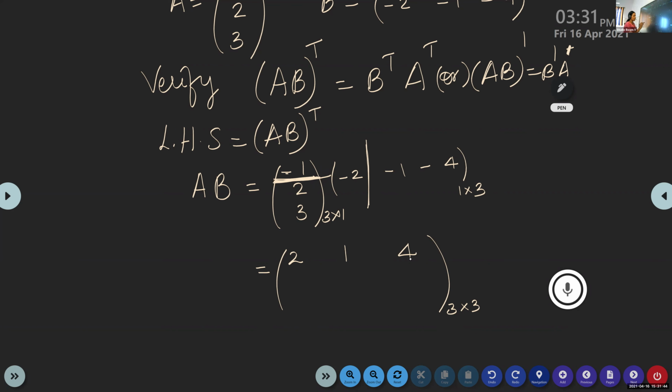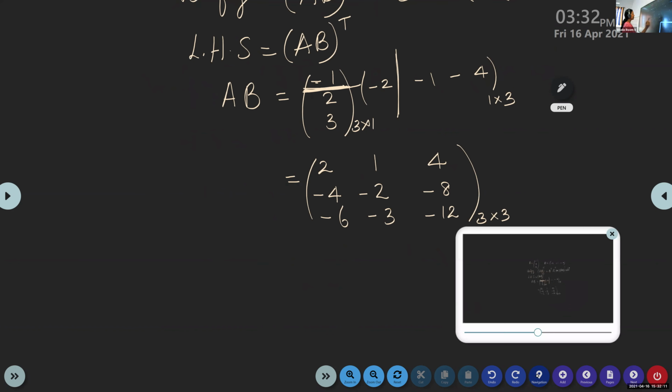Then take the second row. Second row with first column, minus 4, minus 2, minus 8. Now with the second row, we have multiplied all the columns. Now take the third row, which is minus 6, minus 3, minus 12. So this is AB.